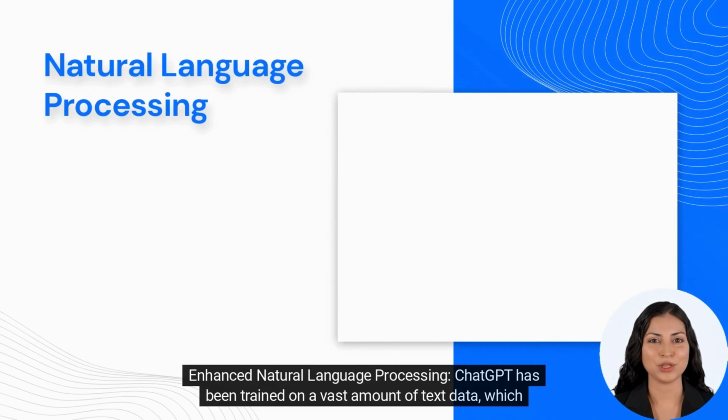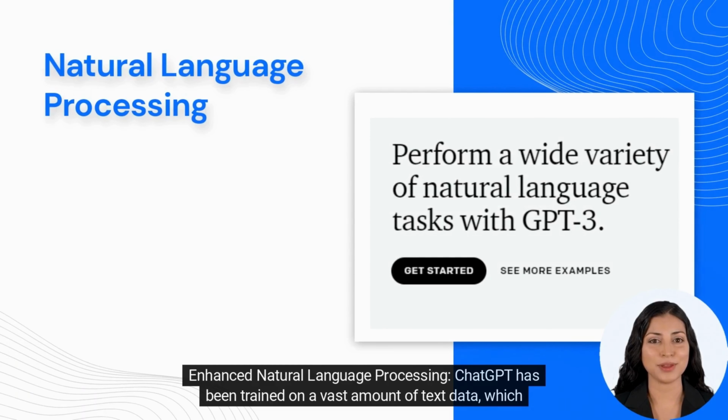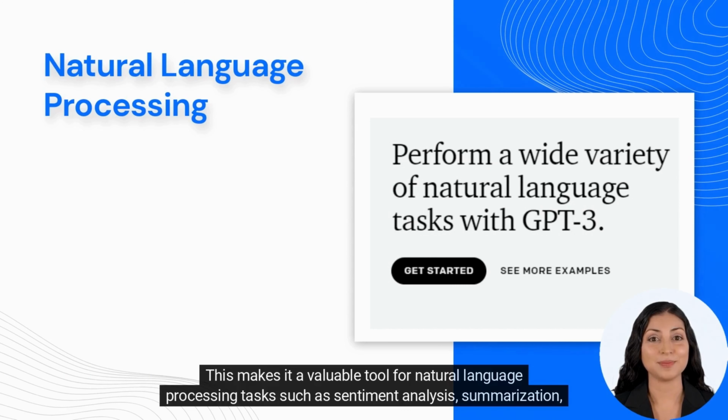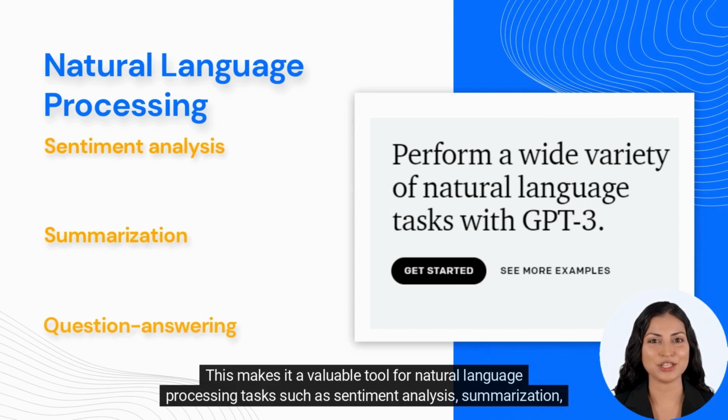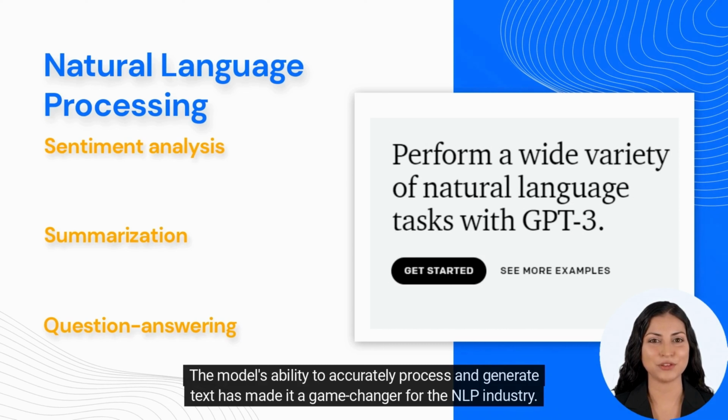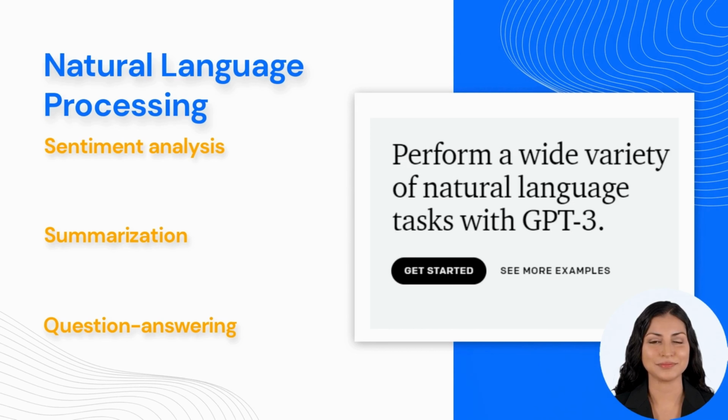Enhanced natural language processing. ChatGPT has been trained on a vast amount of text data, which has allowed it to develop a deep understanding of natural language. This makes it a valuable tool for natural language processing tasks such as sentiment analysis, summarization, and question answering. The model's ability to accurately process and generate text has made it a game changer for the NLP industry.